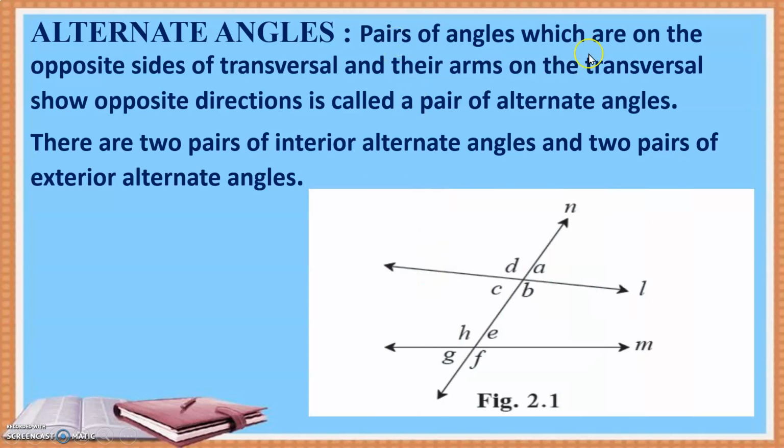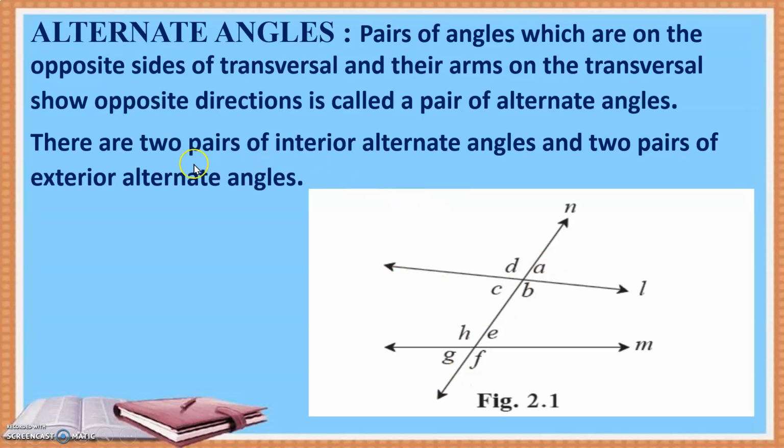A pair of angles which are on the opposite side of the transversal. Opposite side means if you take one on the left hand side, the other angle should be on the right hand side. That is what I mean by opposite side. And their arms on the transversal should show opposite direction. That means if one is on the left hand side, the other will be on the right, or if one is upward, then the other should be in the downward direction.